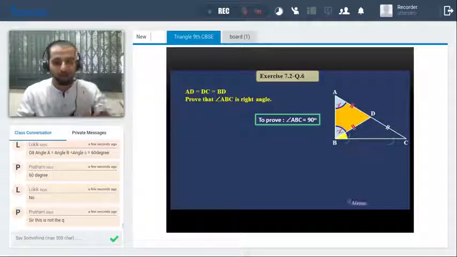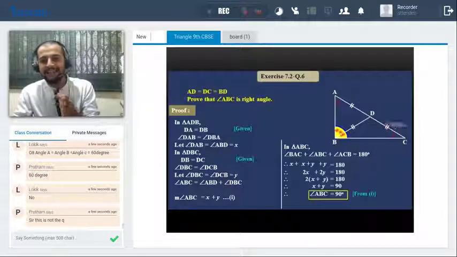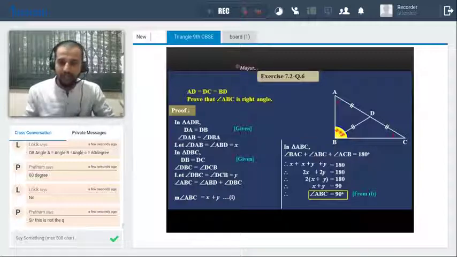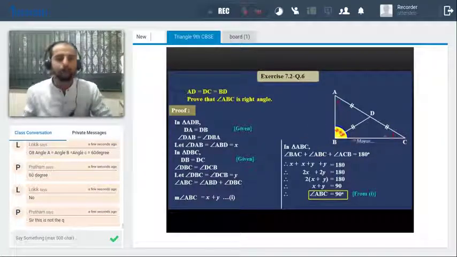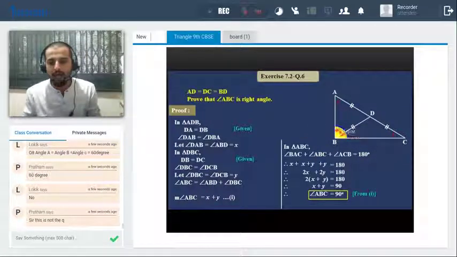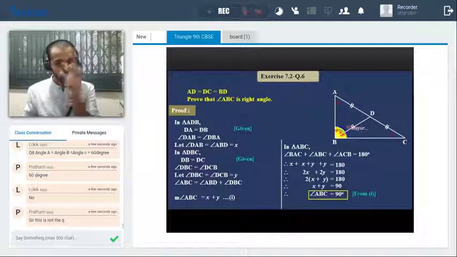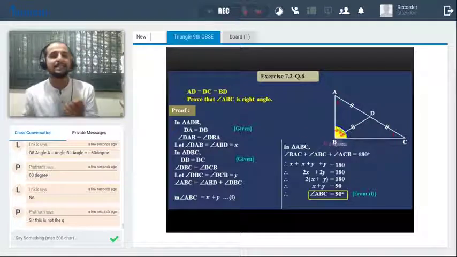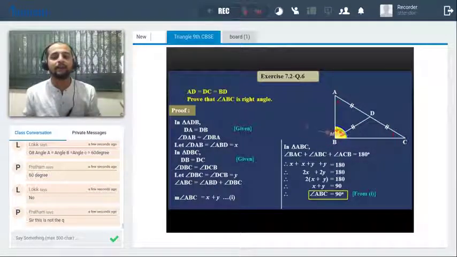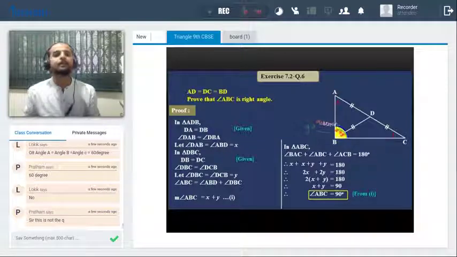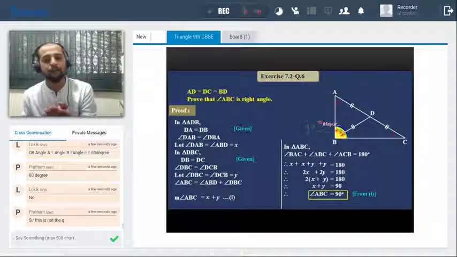So let's start with the solution here. So A, D, B, right? If you observe, this is x, this is x, this is y, this is y. If we add these two angles, we'll get x plus y. So angle ABC is x plus y, and this angle has to be proved as 90 degrees. So how can you show x plus y is equal to 90 degrees?